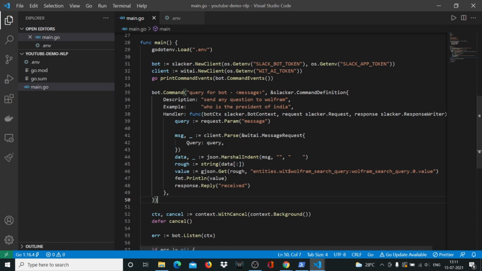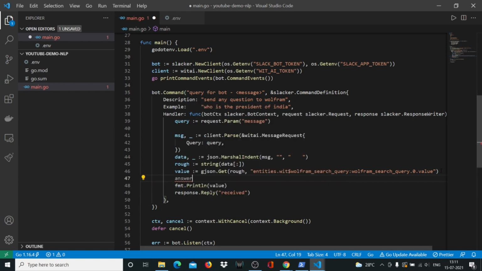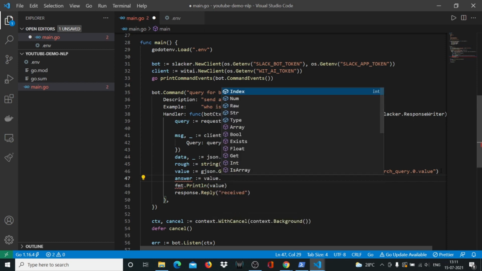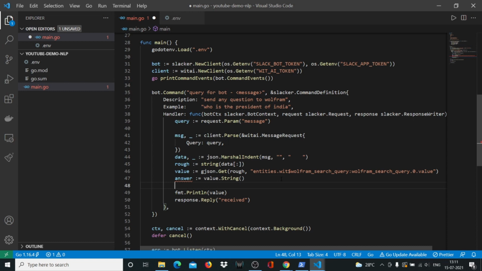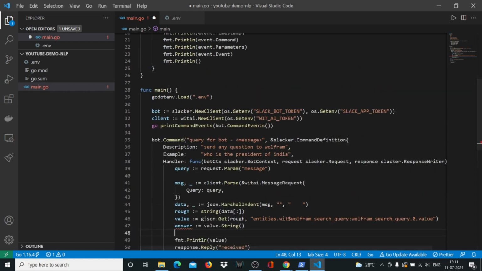Now I'll create another variable called answer, and this basically converts the value that I just received here into a string, because string is what we have to send to our Wolfram client. That means we'll have to create a Wolfram client, right?